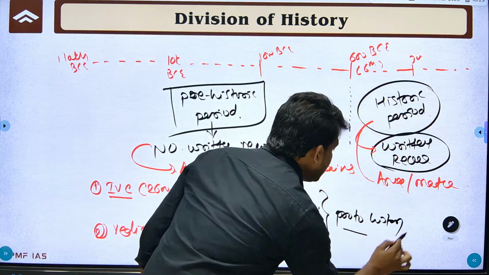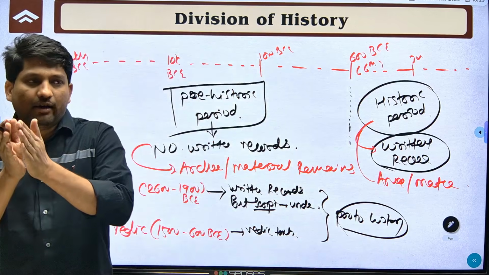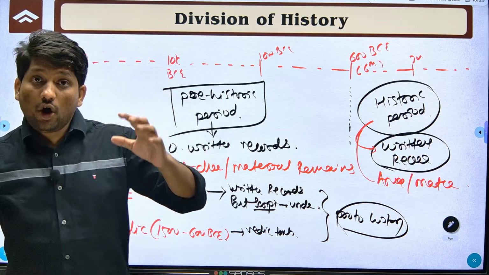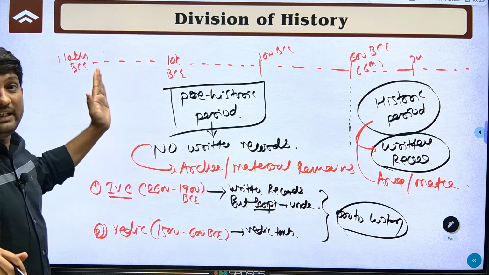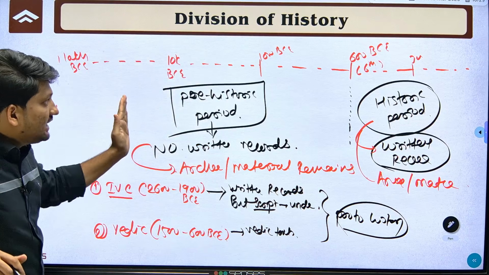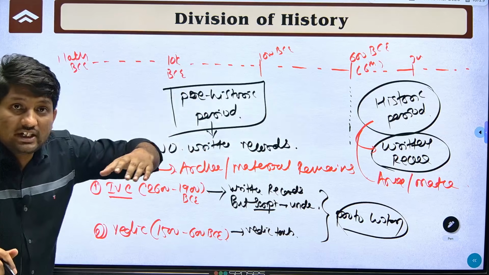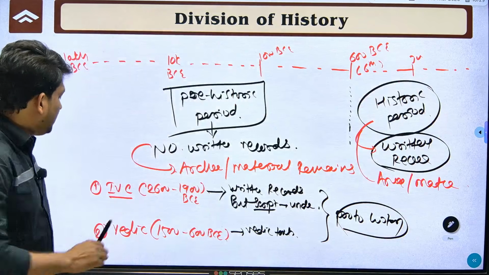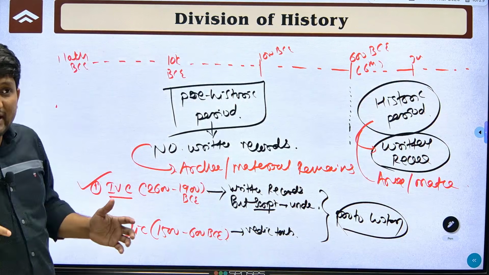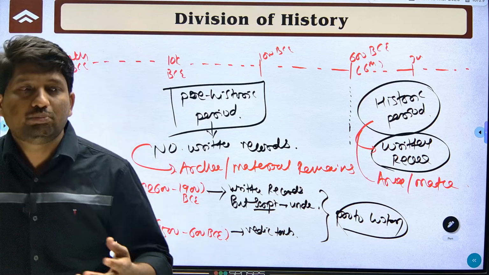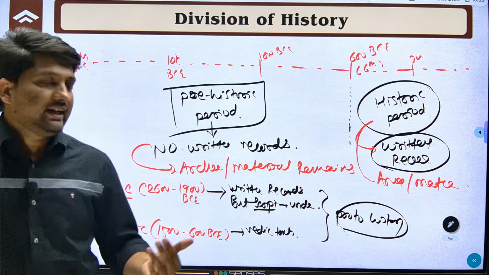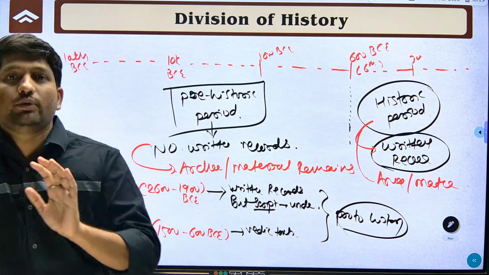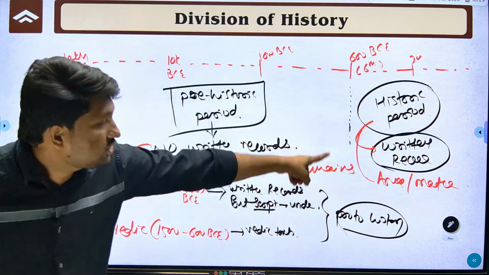So you can directly consider before the 6th century BC prehistory, and after the 6th century BC history. In the IVC, written records are available, but we could not decipher them. And in the Vedic period, written records are available, but these were not written during this time. These were written during the historic period.